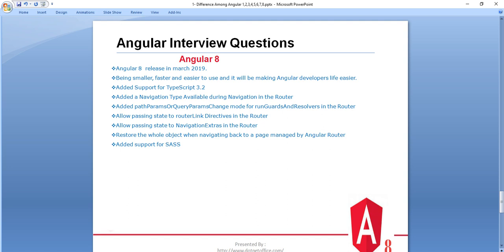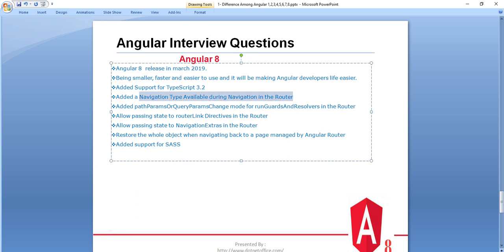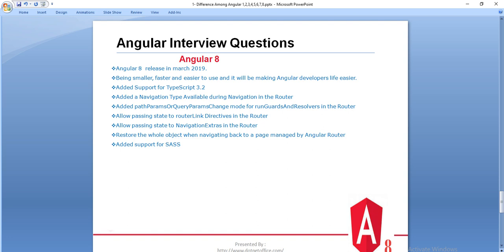And in Angular 8 it supports TypeScript 3.2, and added a navigation type available during navigation in the router. Like when we move from one route, in the router we give the path name and the component name, and based on that we can move between the components. And it added path param or query param change mode for run guard and resolver in the router. When we were working with routing in Angular, we saw all these path param and query param changes.